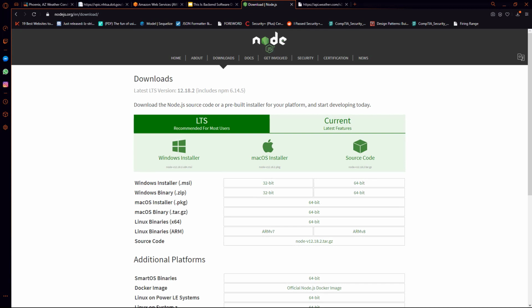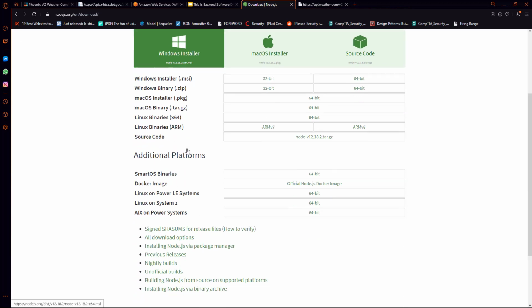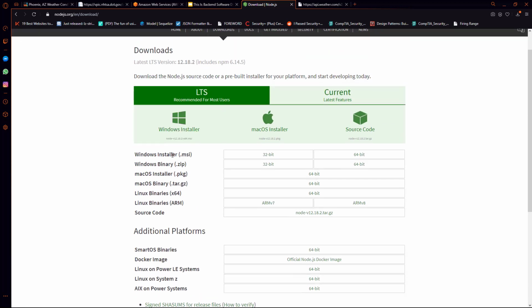All right, everybody, we are inching towards our ultimate goal of creating our own web API. Now, the next step is to actually download Node.js if you haven't gotten that already. I recommend the LTS version. I would actually choose either LTS 12 or LTS 10.